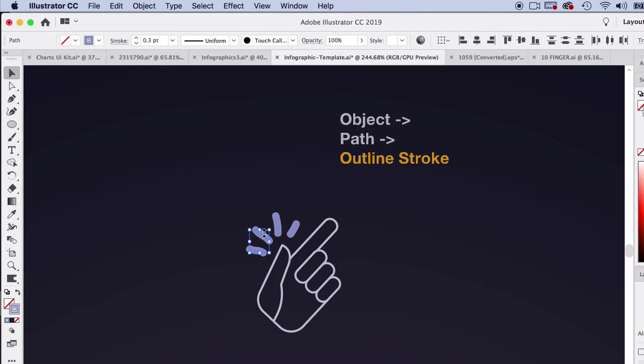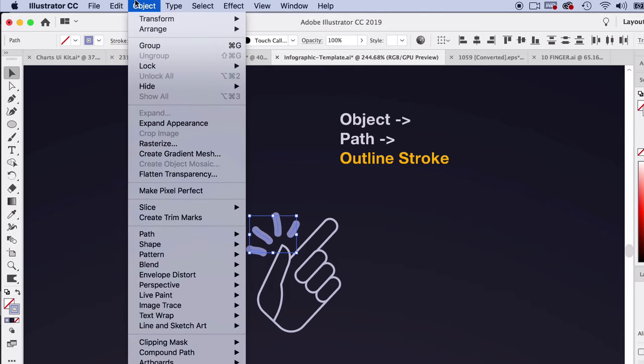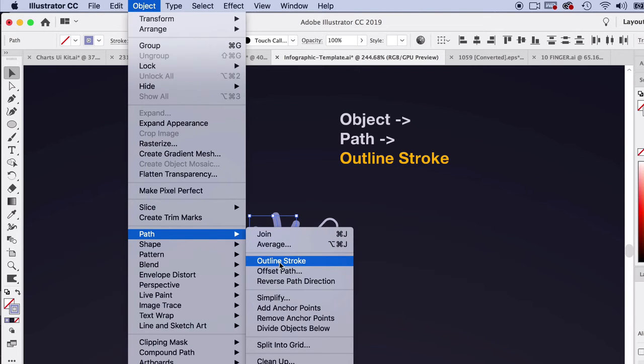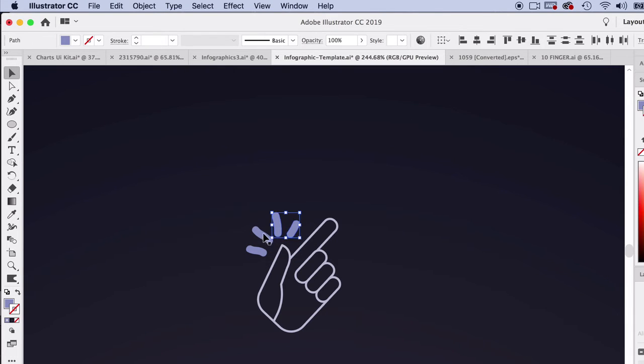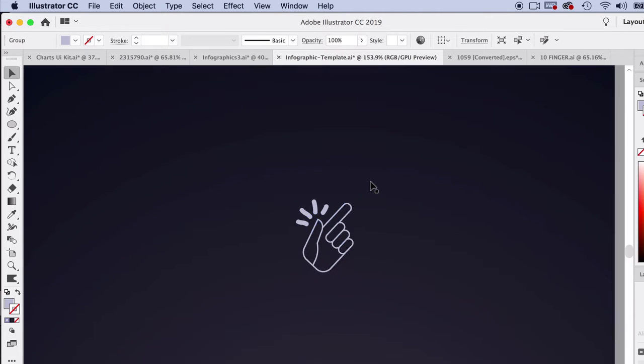If I want to go ahead and select these, what we created with the paintbrush tool, let's go ahead and go to Object, Path. Let's go ahead and outline the stroke on that. So that now, when I scale it up or down, it's not going to change in size and give us any problems. So now I can go ahead and select these, take our eyedropper tool and sample our lighter color. So now we have our icon. I'm just going to group that together so I can shift these around.